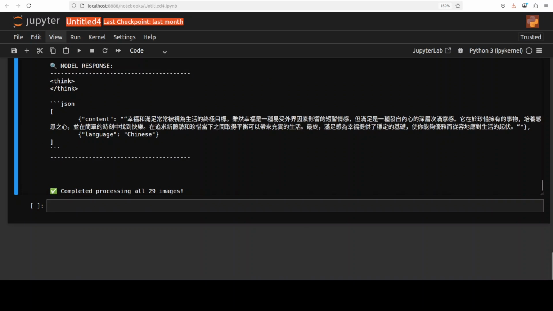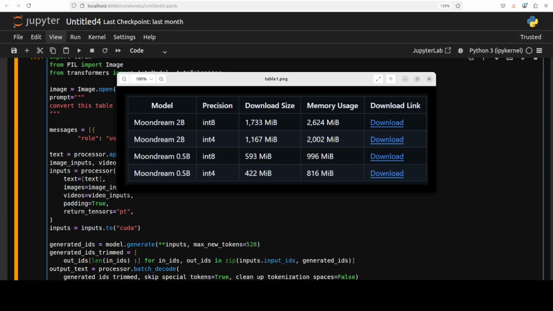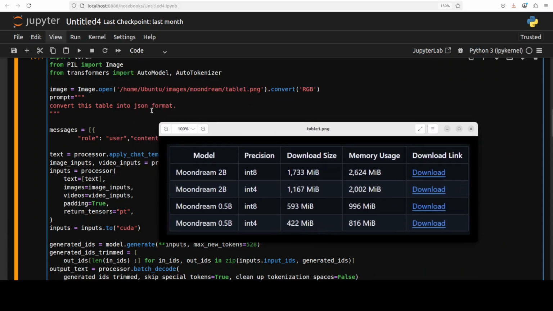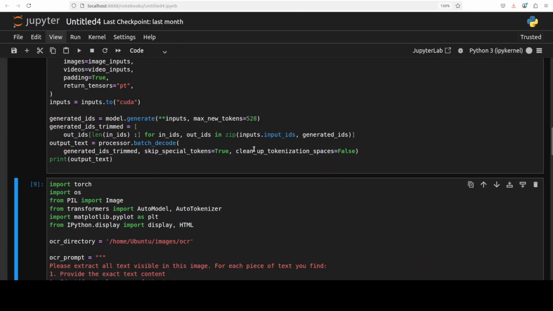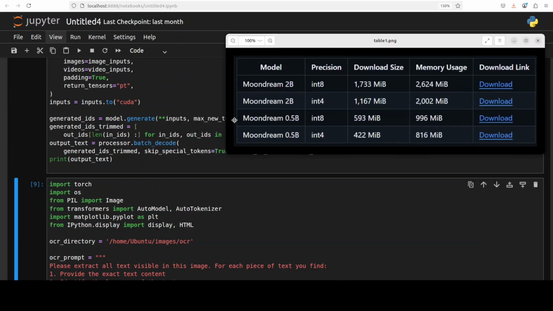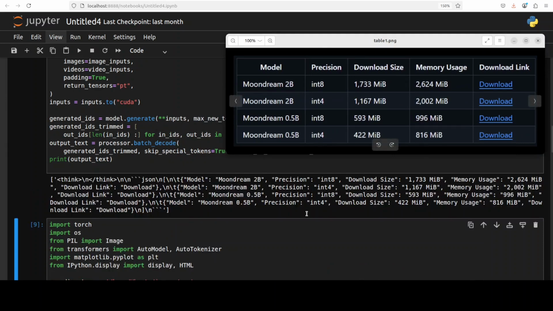Okay, now let's try out one of the tables. So I have given it this table and I'm asking it to convert this table into JSON format. Let's see if it can do the tabular data and can convert it into structured output. Let's wait for it. Should be fun. There you go.